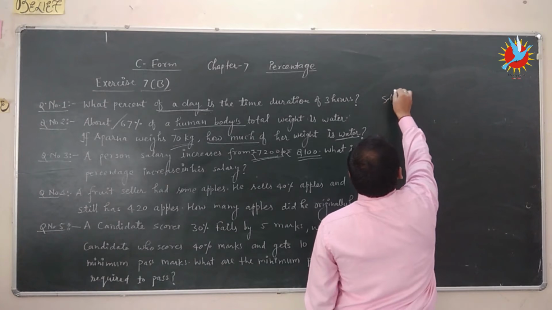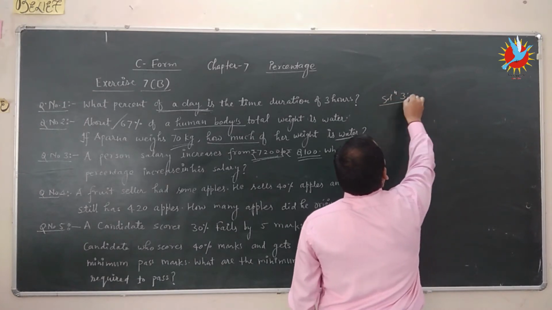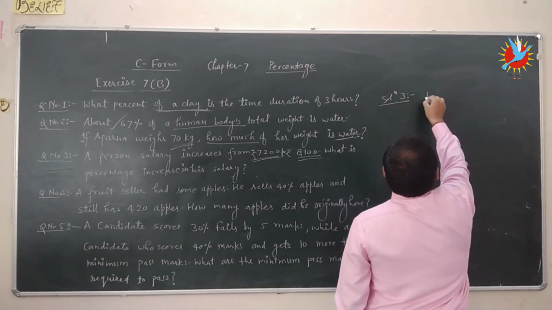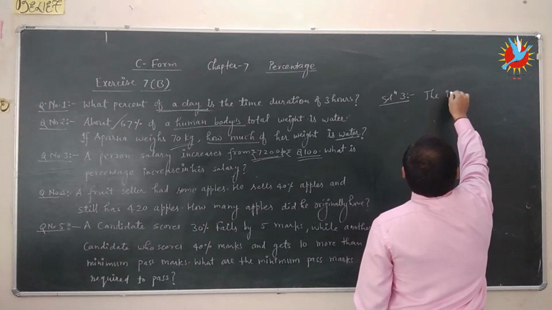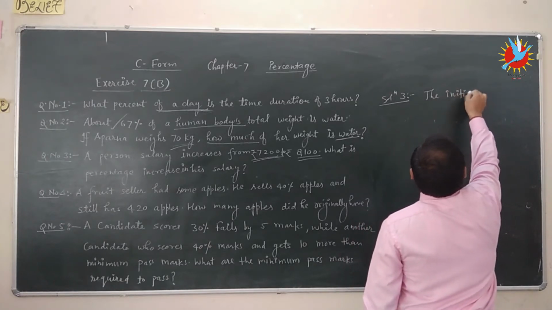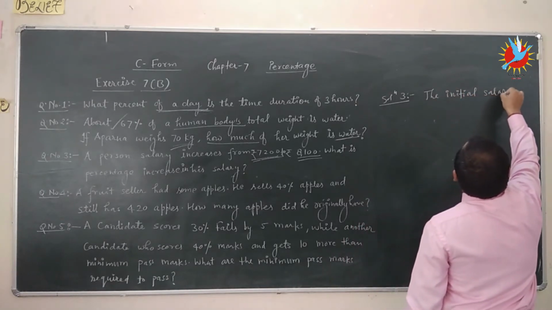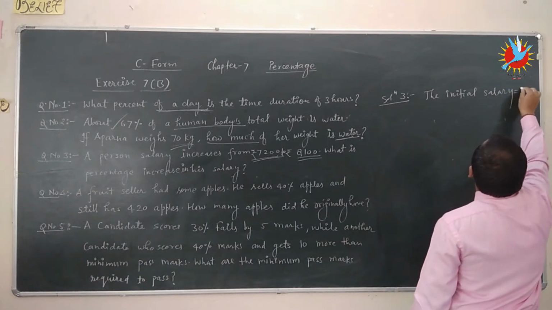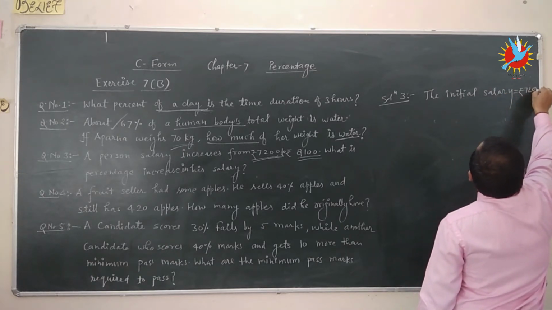So in solution 3, the initial salary is equal to rupees 7,200.